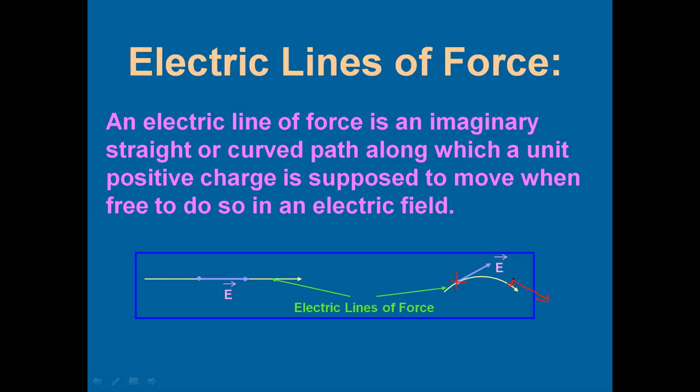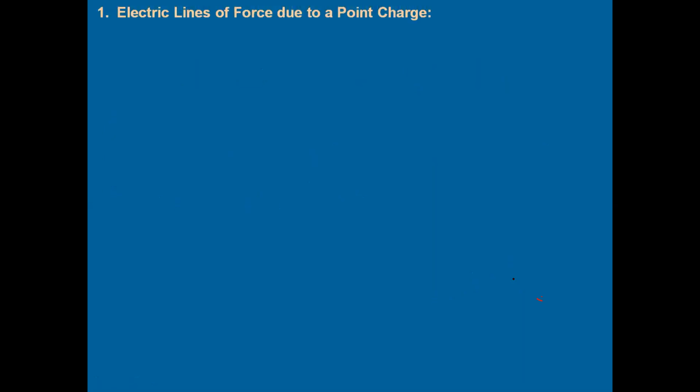Now let's see what are the different shapes for electric lines of force based on different types of electric charge. Let's start with a point charge. Point charge can be of two types. One could be a positive point charge and second could be a negative point charge. Electric lines of force can be drawn in two ways. One is by using vectors and another one is by using just lines. So first I'll show you how to draw electric lines of force by using vectors.